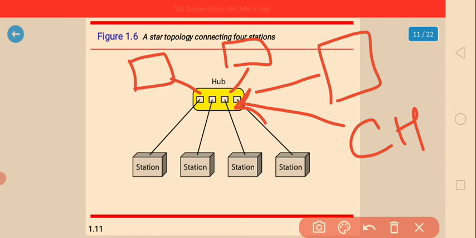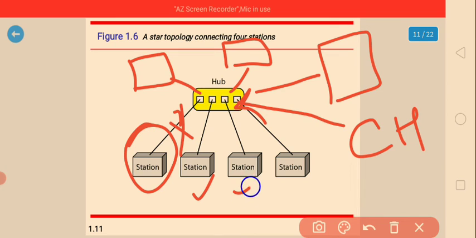What are the advantages of this star topology? It is easy to expand without disruption to the network, and a cable failure affects only a single user. If one cable is disconnected or there is some network failure, only that station is affected, and all the rest keep running.